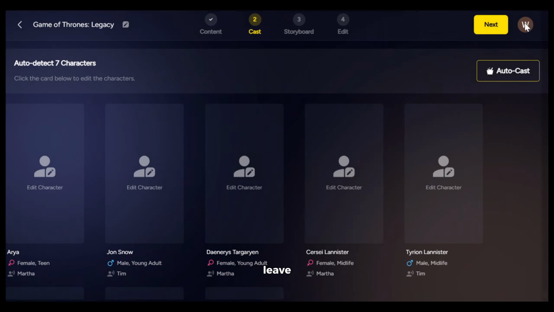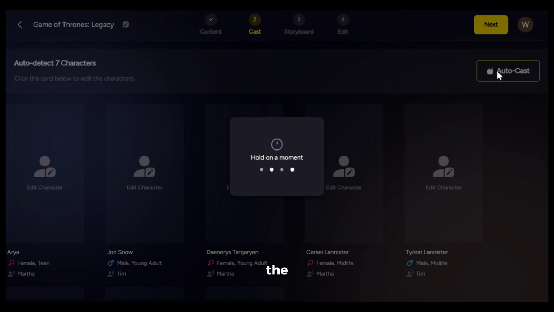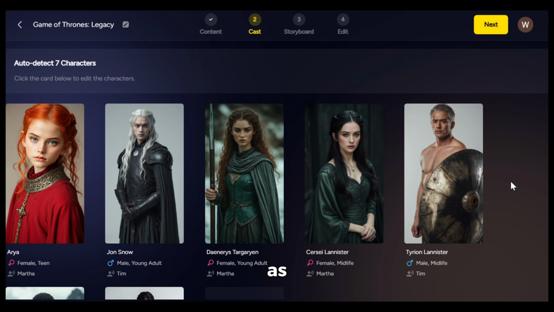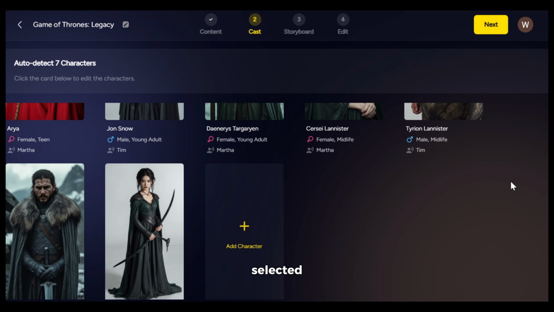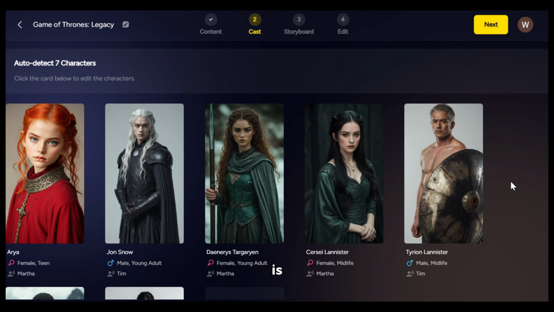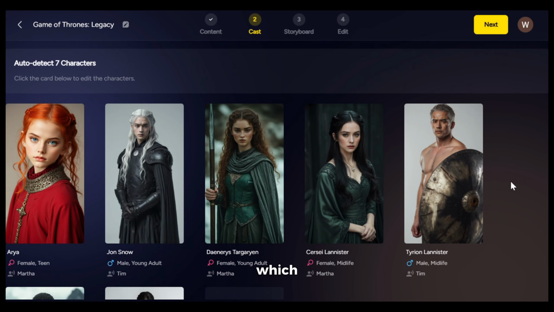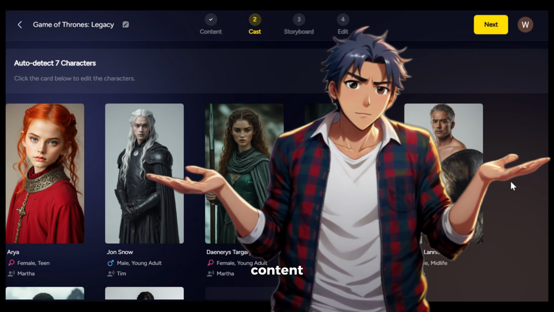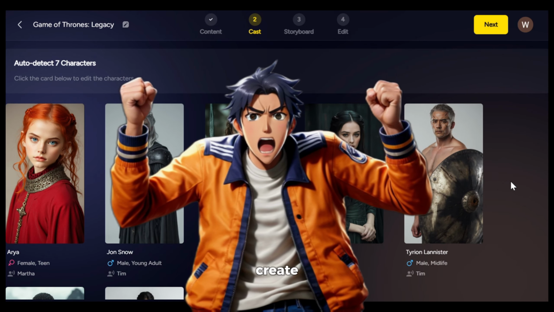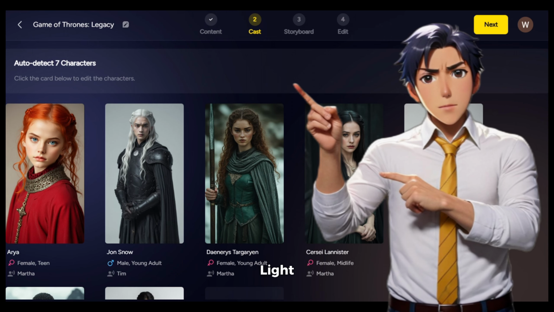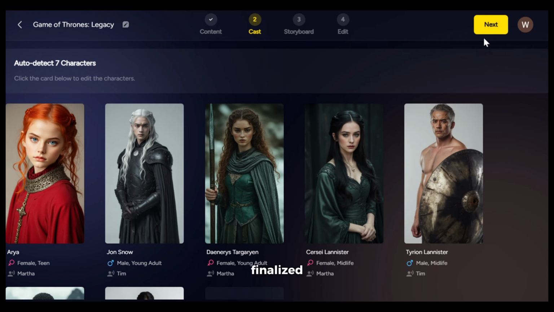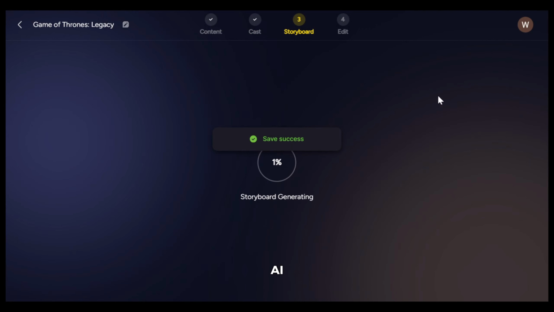For this video, I will leave it to the AI to decide the cast. So I will click on this option, and as you can see, the AI has already selected the characters automatically. This option is basically a game changer, because the AI will use these casts to generate different images for each scene, and this is why you will get consistent characters throughout the video, which is awesome. If you create AI content, then you know how hard it is to create consistent characters, and with MagicLight, you can do it easily. Once the cast is finalized, click on next and let the AI do its magic.